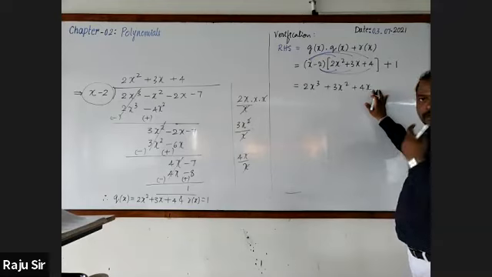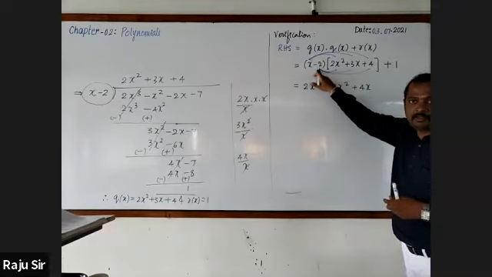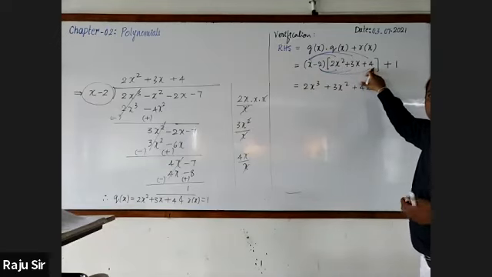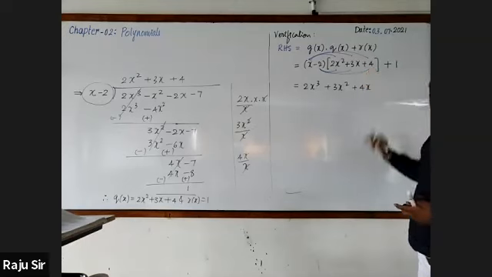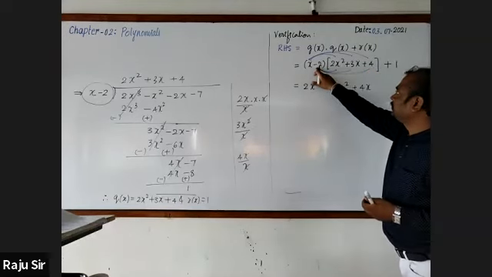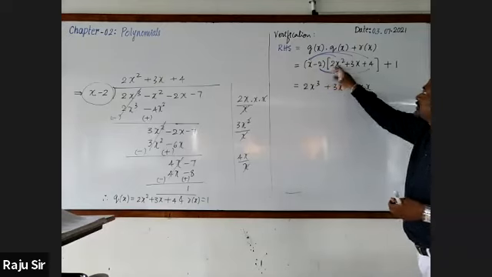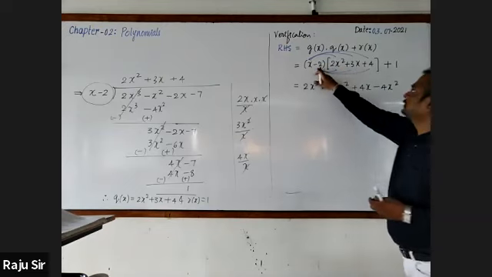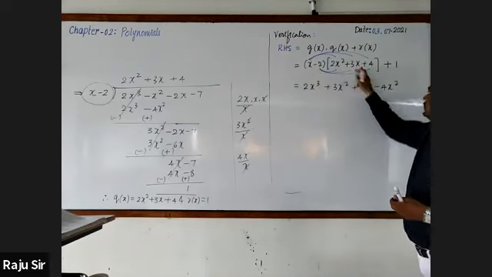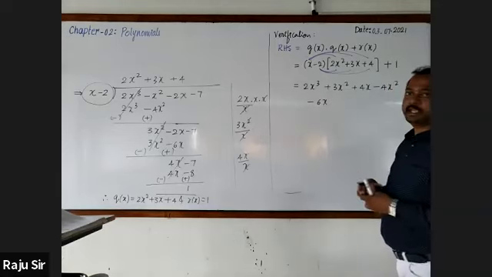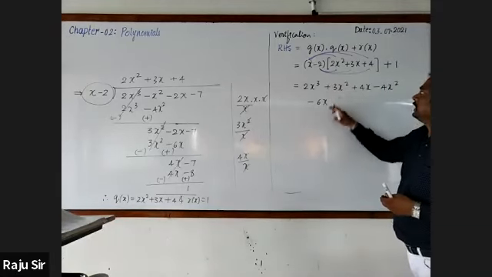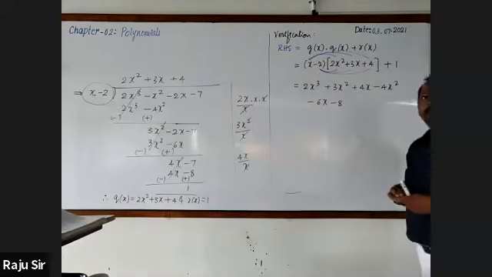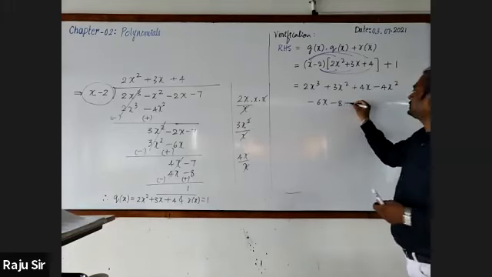If your writing is over up to here, now start multiplying -2 with all the three terms. We should put brackets, sir. -2 into 2x square is minus 4x square. Next, -2 into 3x is minus 6x. Next, -2 into 4 will be -8, then plus 1.